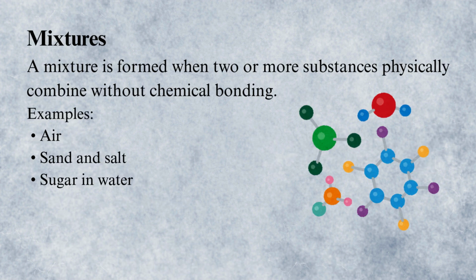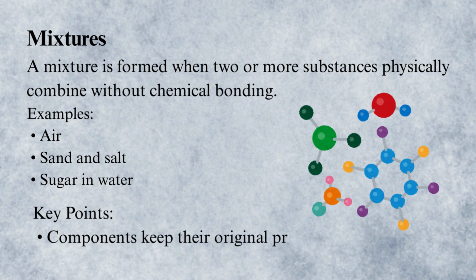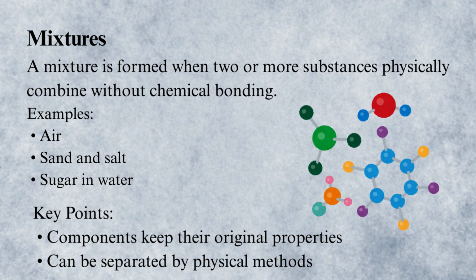Now, let's move on to mixtures. A mixture is formed when two or more substances mix physically, not chemically. In a mixture, each substance keeps its original properties. Mixtures can be separated using physical methods. Examples of mixtures include air, sand and salt, and sugar dissolved in water.